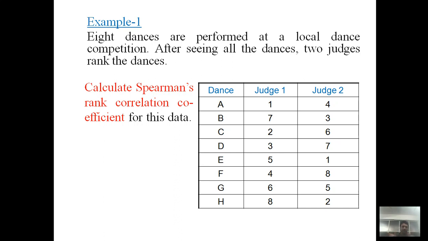In day to day life, all of you watch reality shows. In a reality show, there are minimum two or more judges. A candidate comes on the stage and performs the dance. Then after completion of the dance, each and every judge assigns a score.